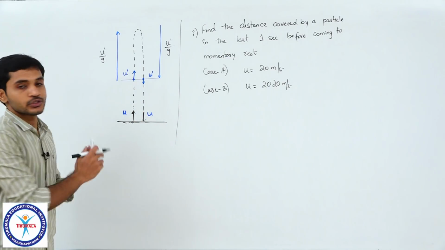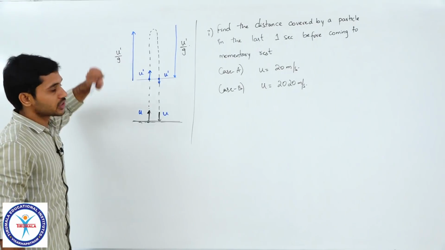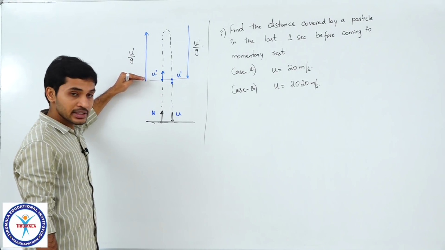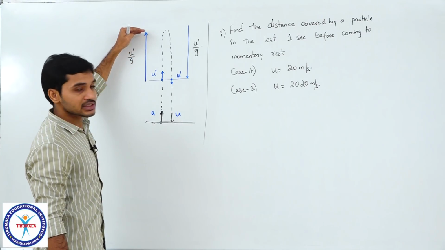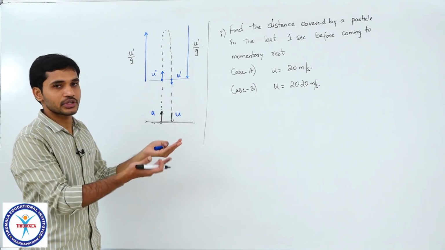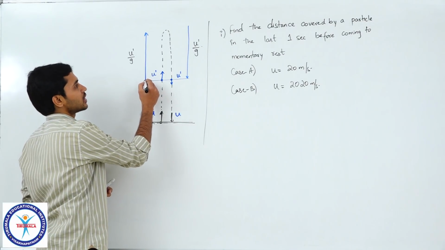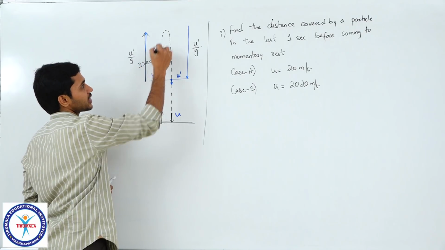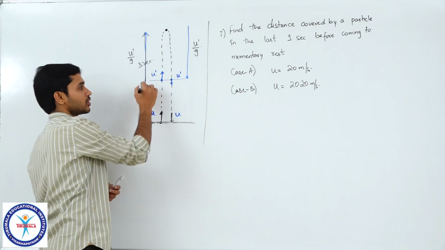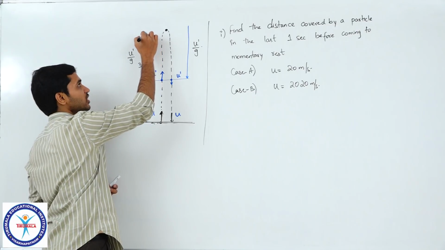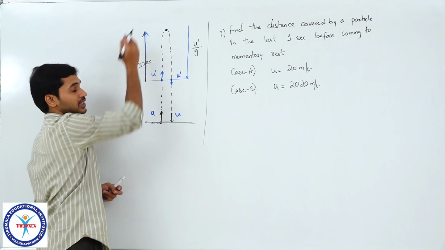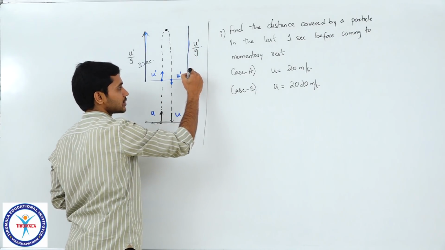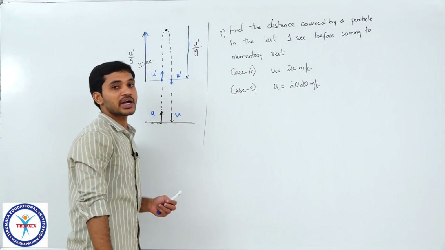Okay. So please observe, I have given you this result here, that the particle will travel similarly in the last few seconds and the first few seconds, whatever the duration is. If you are looking at the last 3 seconds before reaching the highest point, that would be exactly the same as the first 3 seconds after it starts from the highest point.